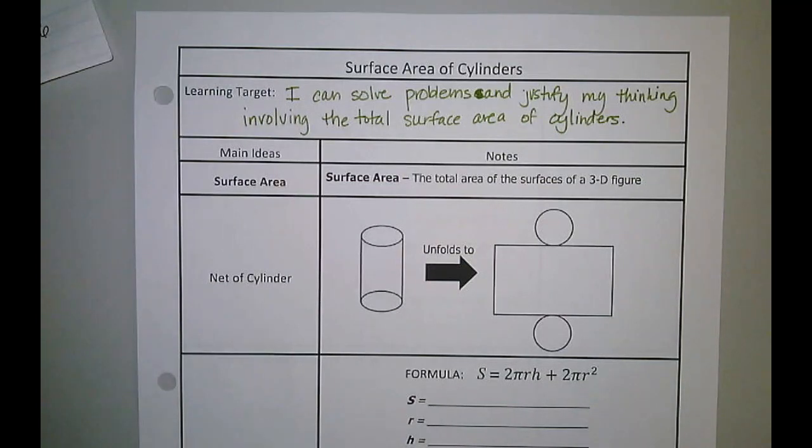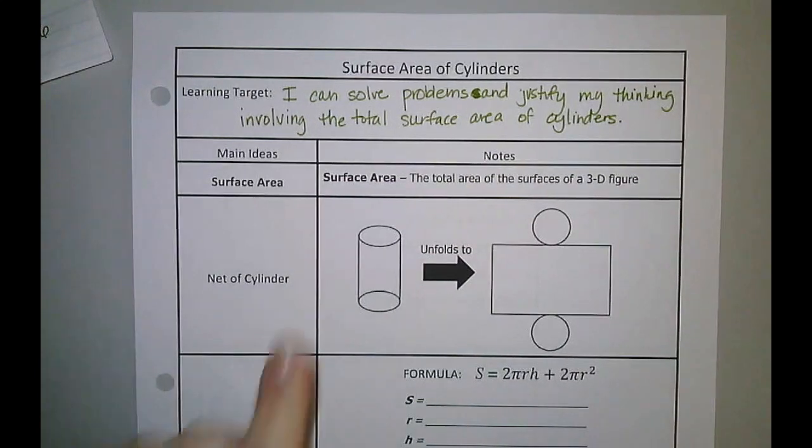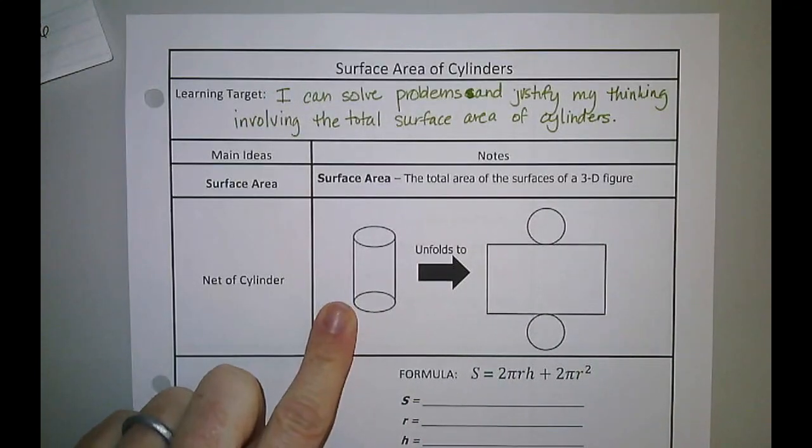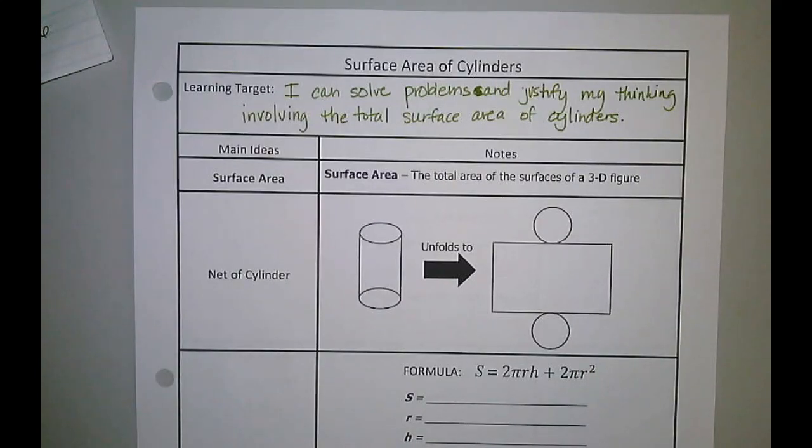So if we talk about surface area, we know that the total surface area of a 3D figure is everything that touches that object. So in this case, if I have the net of a cylinder, if you recall, we've already done the net of rectangular prisms and of triangular prisms, and pretty much the net is just saying we're going to take this and open it up and take a look at it.